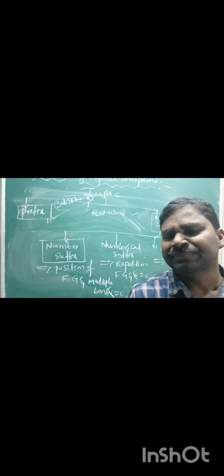I hope it is clear. This is information about primary suffix: unsaturated hydrocarbon with one double bond, alkene; with 2 double bonds, alkadiene; with 2 triple bonds, alkadiyne; with 3 double bonds, alkatriene.